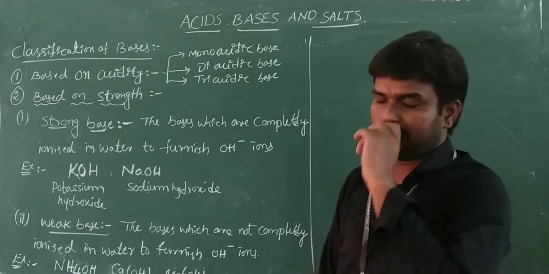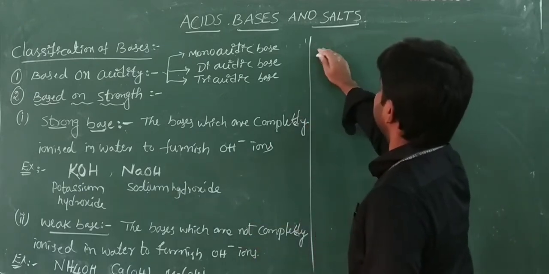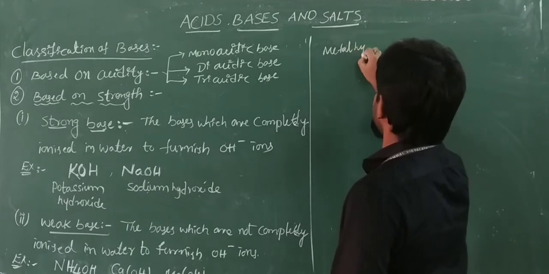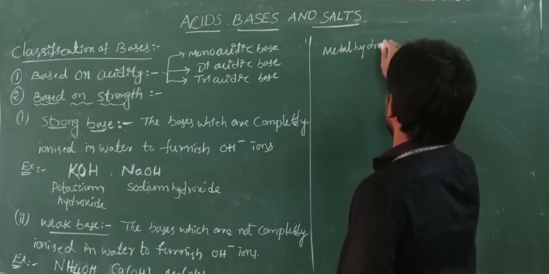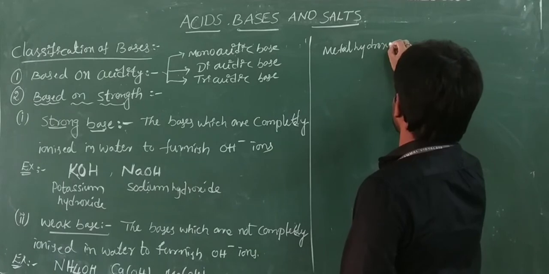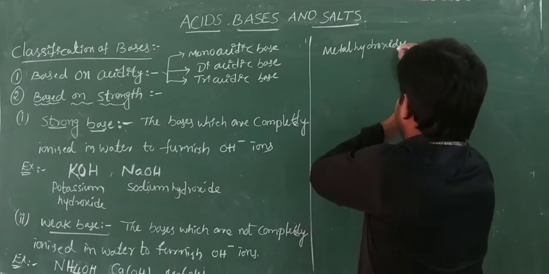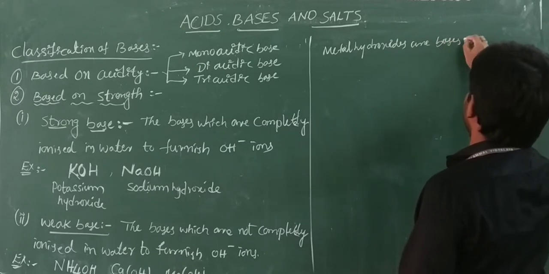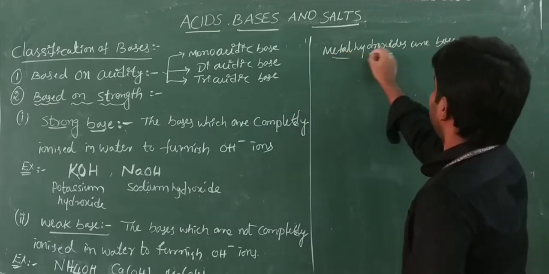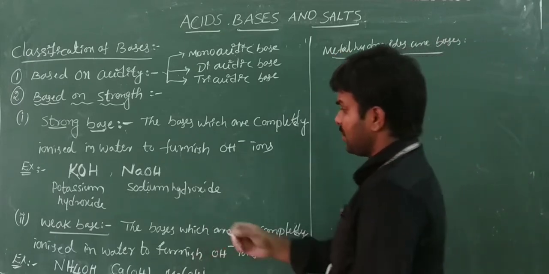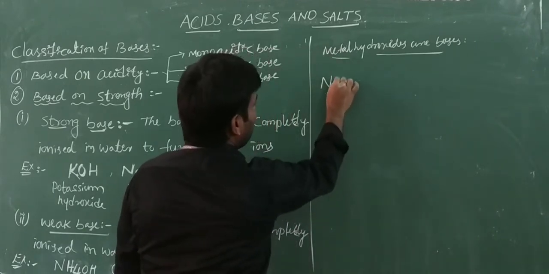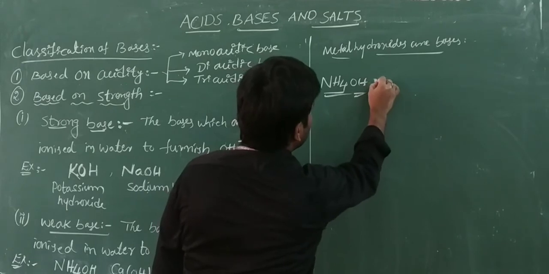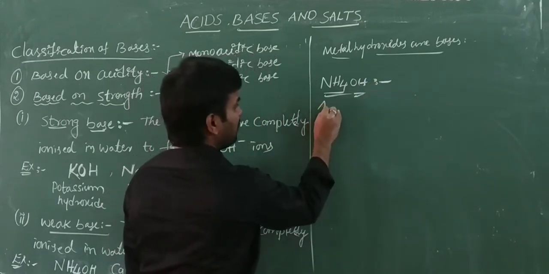Ammonium hydroxide. Generally, what happens here? Metal oxides and metal hydroxides are bases. In this case, suppose we take NH4OH, ammonium hydroxide.